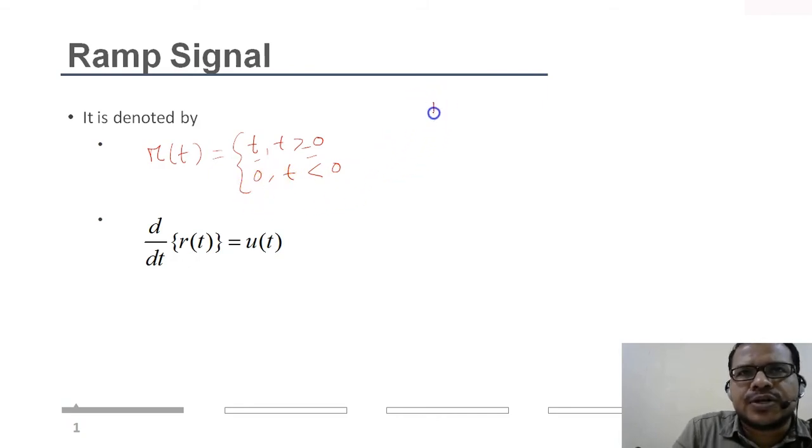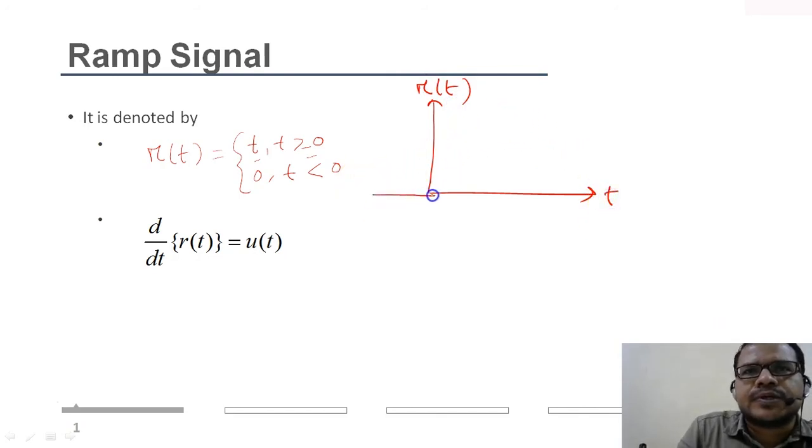So let's see how the representation will look like. This is r of t, it is t, and starting from t equal to 0, it goes on increasing, and for t less than 0, it becomes 0.